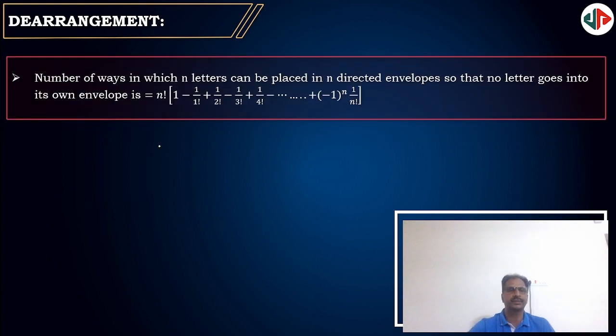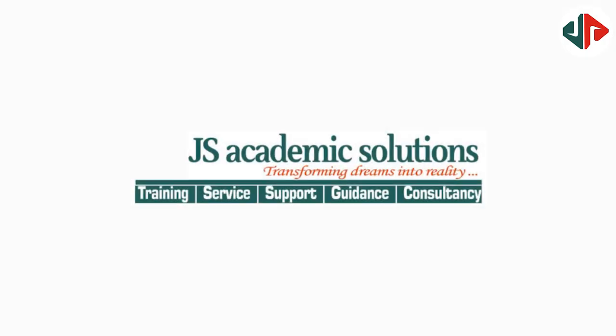Next, derangements. The number of ways in which n letters can be placed in n envelopes so that no letter goes into the envelope meant for it is n factorial into 1 minus 1 by 1 factorial plus 1 by 2 factorial, and so on up to minus 1 whole power n by n factorial. This is the formula for the number of derangements.